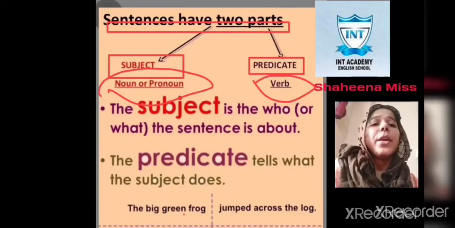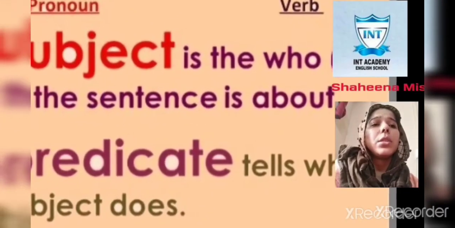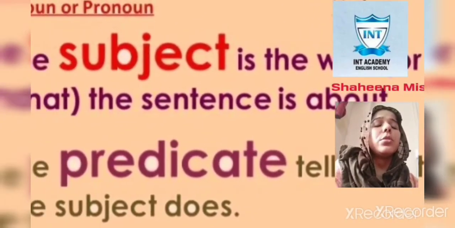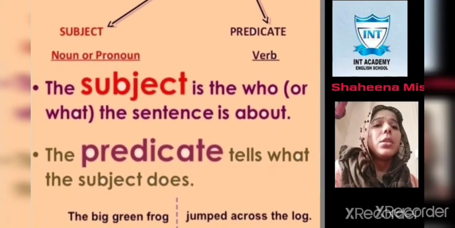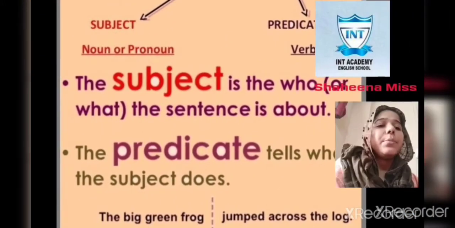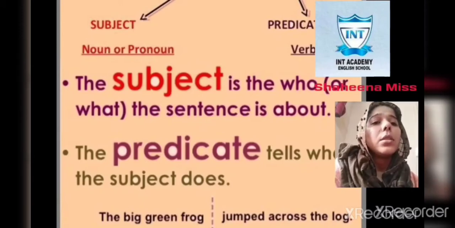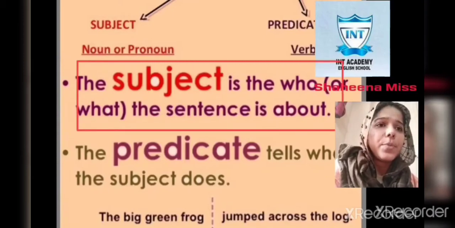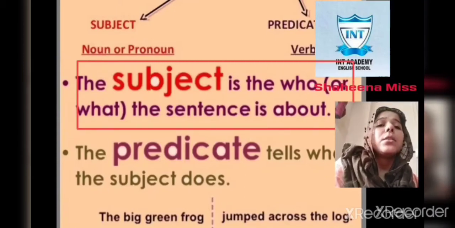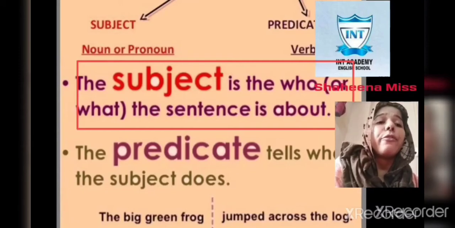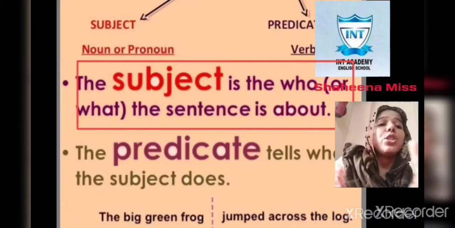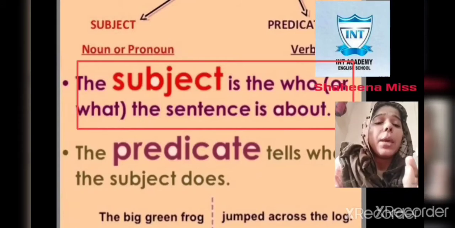So let me explain very briefly about subject and predicate. Just pay attention on the screen, my dear students. As you can see, let me take a pencil. The subject is the who or what the sentence is about. Subject is nothing but the naming part of a sentence. We can say the naming part of the sentence is called a subject.